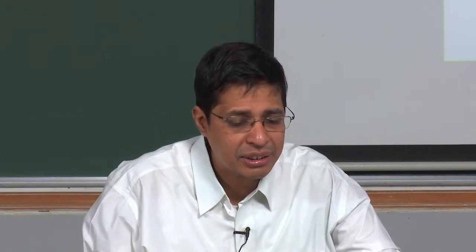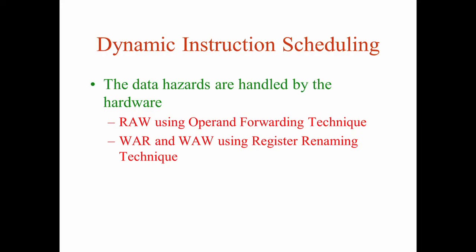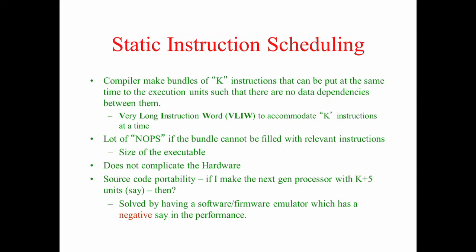So what is static instruction scheduling? I make a very long instruction word to accommodate k instructions, such that each instruction adheres to the execution unit on which it needs to execute, and also that there is no data dependency.